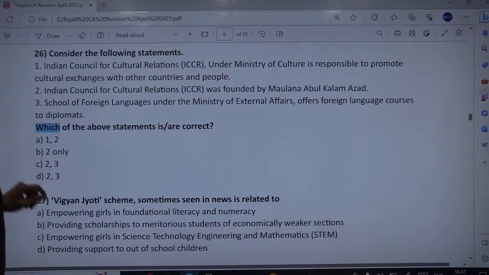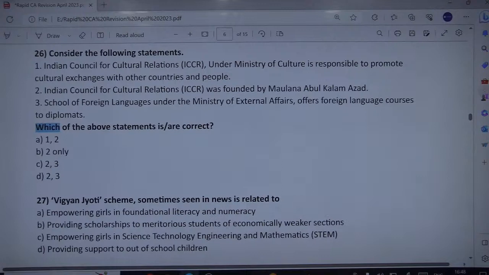Okay. Consider the following statements. Indian Council for Cultural Relations, ICCR, under the Ministry of Culture is responsible for promoting cultural exchanges with other countries and people. ICCR was founded by Maulana Abul Kalam Azad, and the School of Foreign Language under the Ministry of External Affairs offers foreign language courses to diplomats.